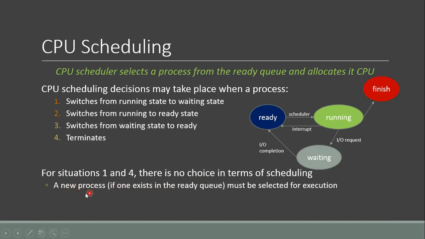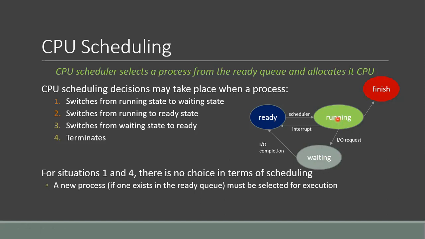A new process will be selected for execution because under situation 1, the process has moved from the running state to the waiting state. So the CPU is idle because the process that it was running has been blocked and moved to the waiting state. So the CPU is free. Hence, the CPU can be allocated to some new process.